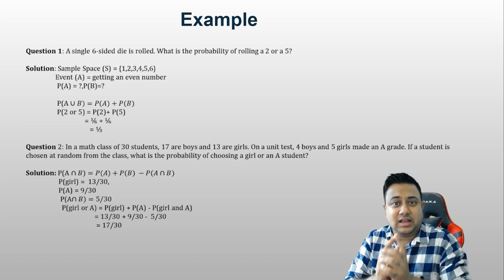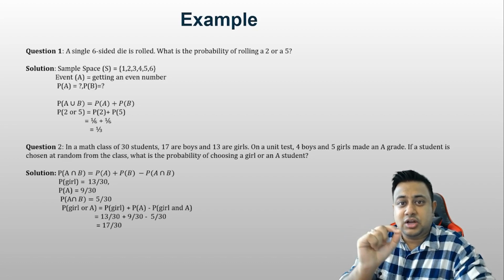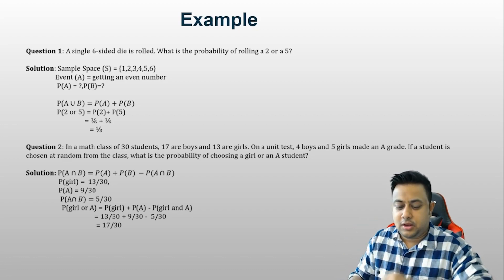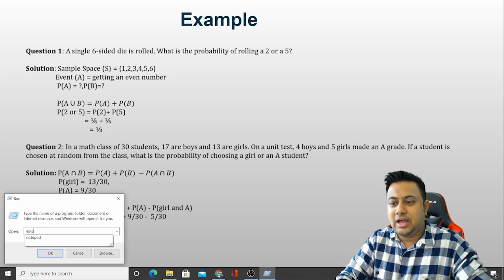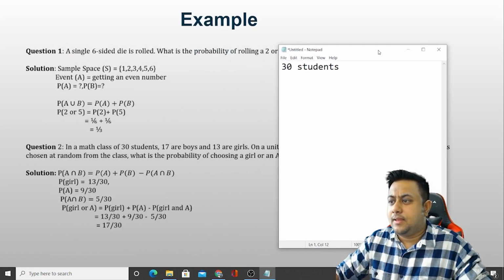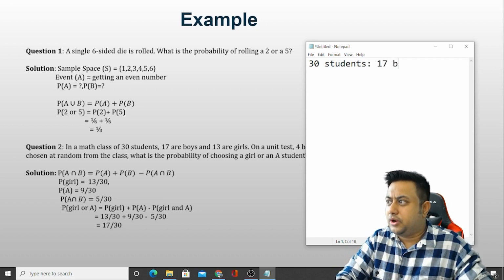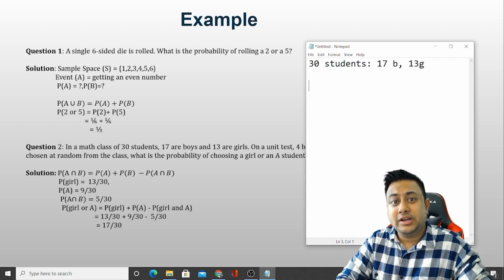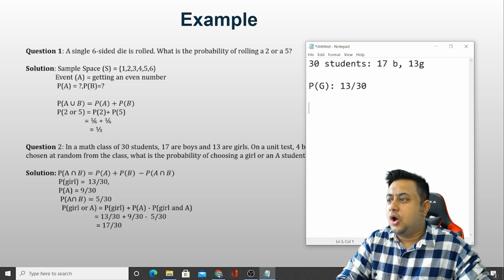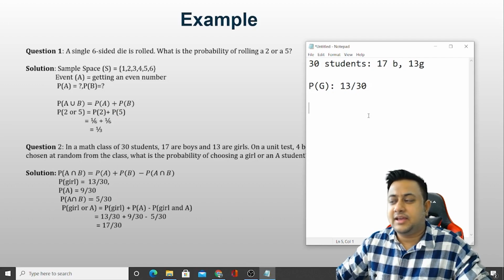In a maths class, this is where the fun begins. In a math class of 30 students. So how many students do we have? 30 students. Simple. 17 are boys and 13 are girls. 17 boys and 13 girls. What is the probability of a girl? 13 by 30. Simple.